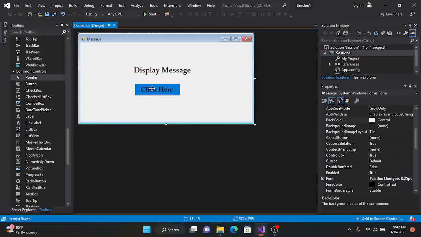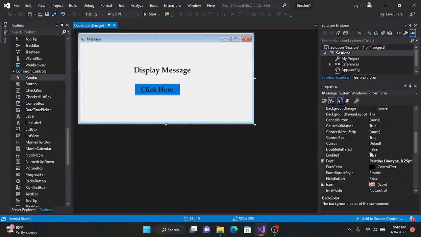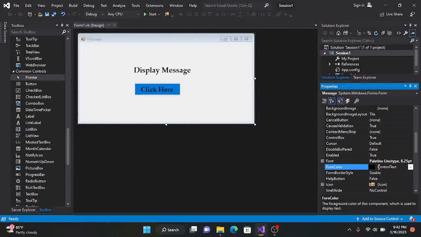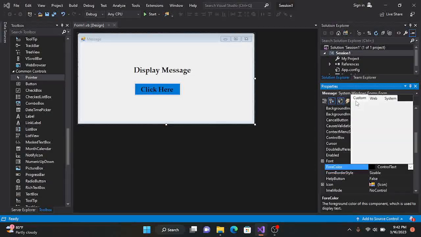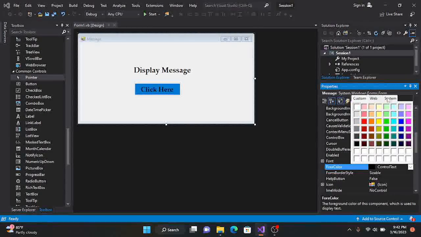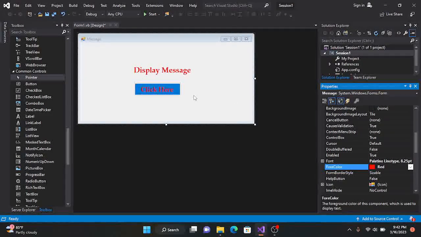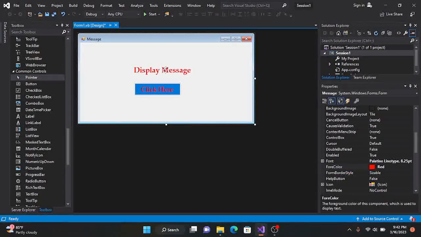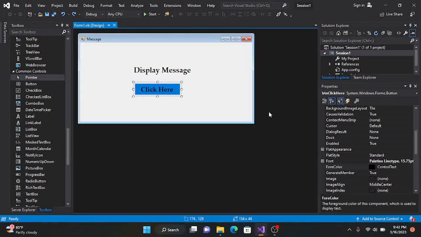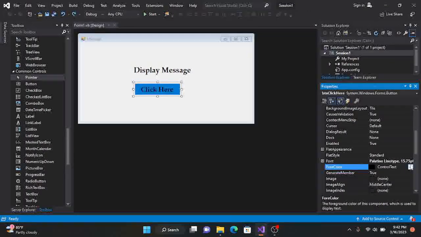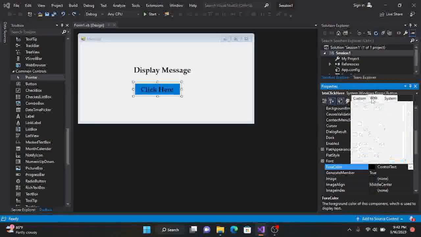Now let's change the color of the click here, which is a text. So I'll look for something called fore color. Now with this fore color, you can see control text, right? So the control text right now is black. I want to change it to, let's say, red. There are so many ways you can change. We have the custom, the web, and then the system. As I said, you get used to them by using them. So let's choose something red here. Just for this, let me go Control Z. Just for the click here, not for both of them. So for the click here, we use red.